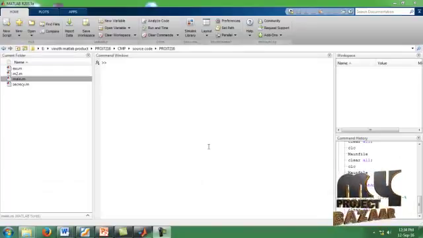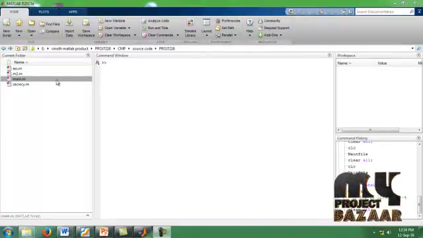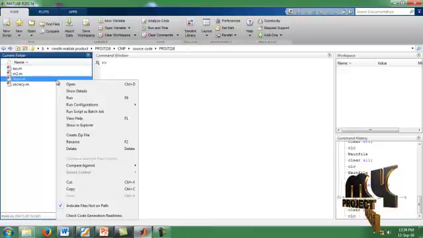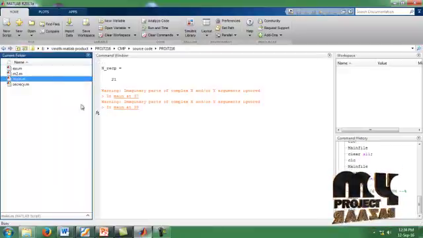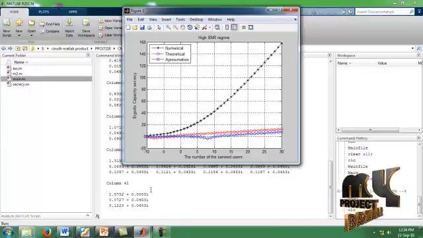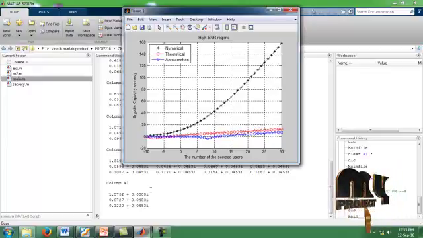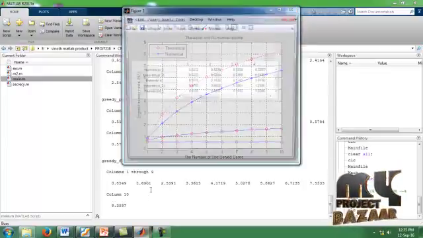Our source code is run from the command window. The main.m file is our source code file. We have to run the main.m file. It is the output of our process.